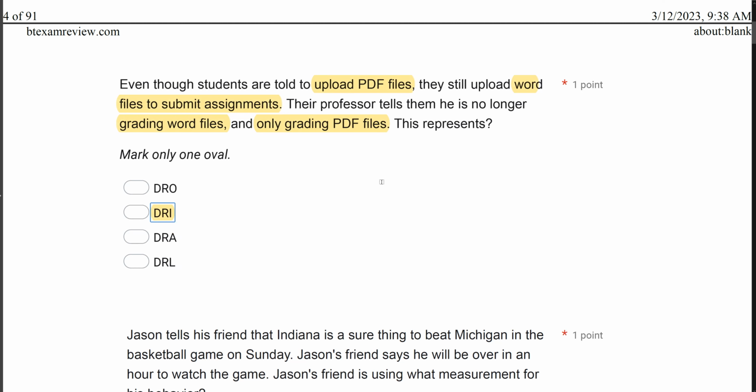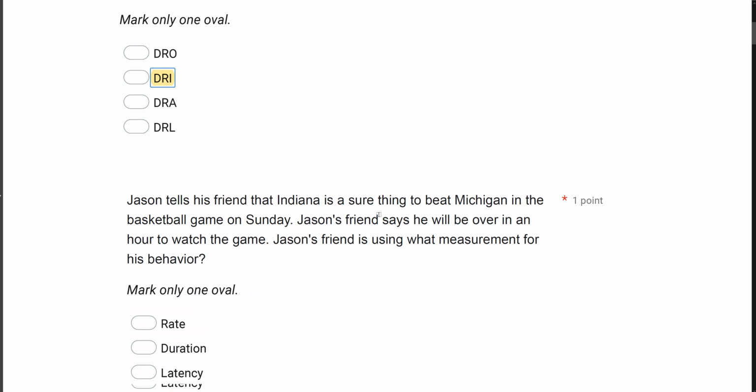And if we were given more information, we could maybe make a better judgment call. But given that these items are two very distinct things, the professor is using differential reinforcement of incompatible behaviors. I am no longer doing this one. You have to upload the PDF files, and you can't do them simultaneously. It's going to be either PDF or Word.